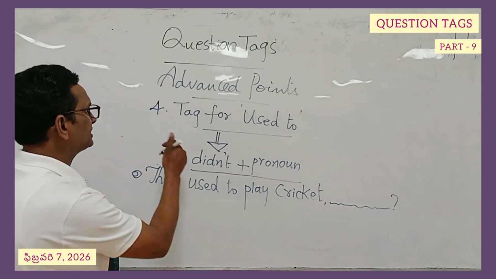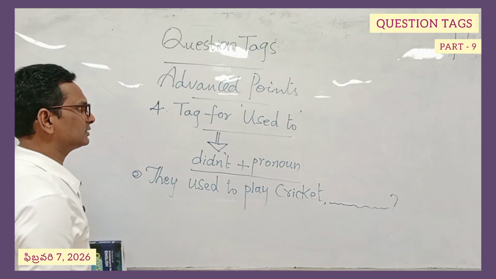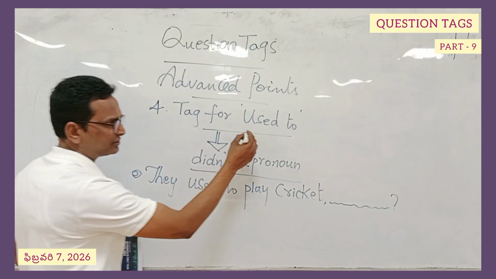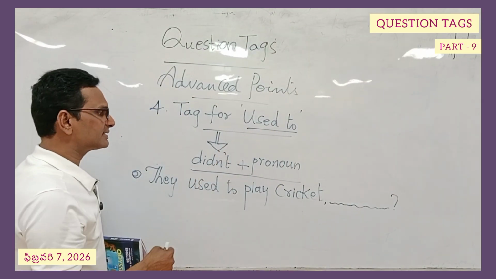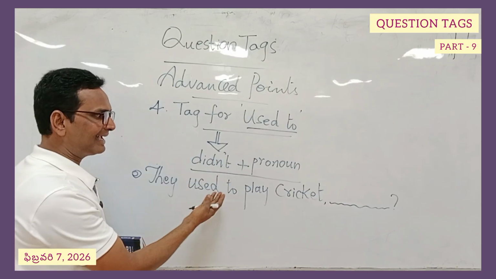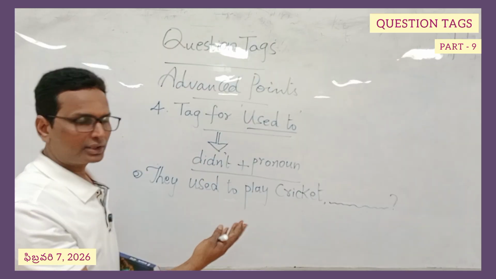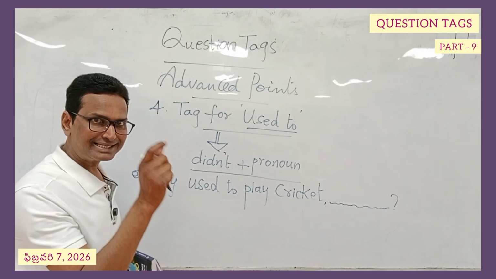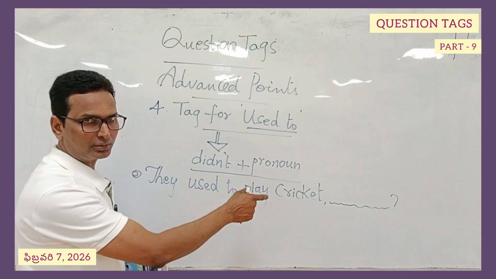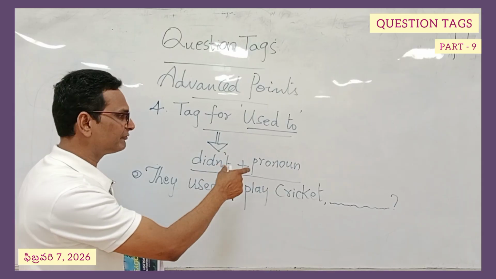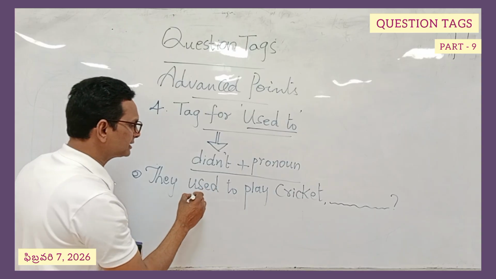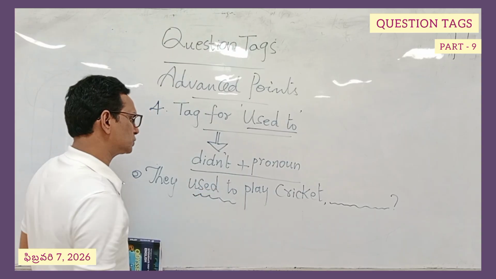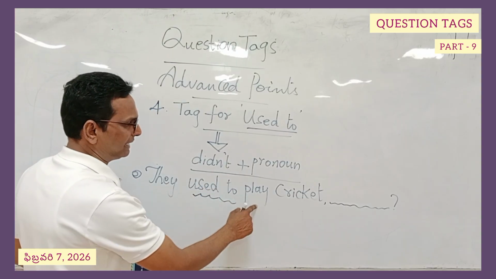Under advanced points, the fourth important discussion is on the tag for "used to." Of course, "used to" is also one of the modal auxiliaries. When this appears in the sentence, what is the tag and the structure to make a tag? We have to use this particular principle: didn't plus pronoun. Didn't plus pronoun is the formula for the modal auxiliary "used to." They used to play cricket.